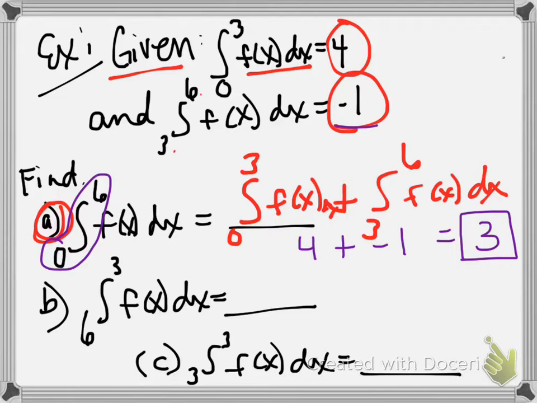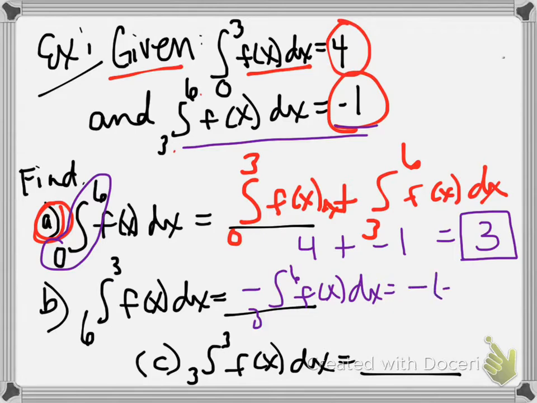For part B, if I want to find 6 to 3 of f of x dx, well, you know that's just the opposite of 3 to 6 of f of x dx. And in our givens up here, we know that from 3 to 6 of f of x dx is negative 1, so I have the opposite of negative 1, which is just positive 1.